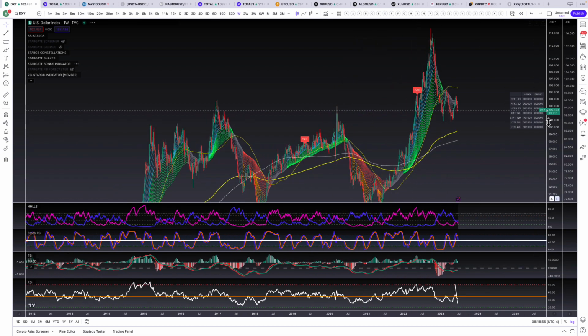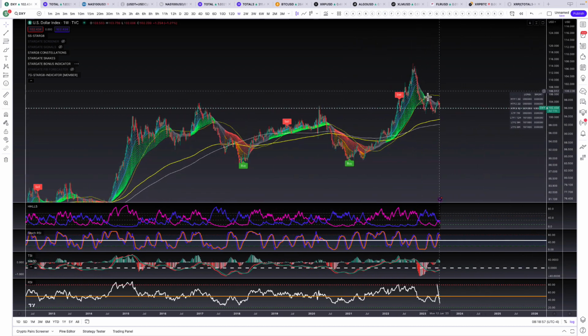But as you can see also, we're having the yellow, which is the 50 moving average, curl over right now. Every time we've seen it curl over, like right here, where you see a curl, that's when we've gone down in the dollar. Right here, you see a curl, that's when we've gone down with the dollar. And now we're finally starting to see a curl, and we're likely going to keep going down with the dollar.